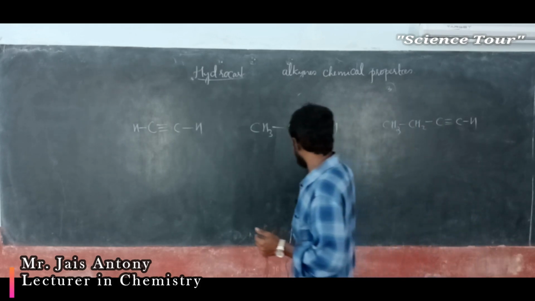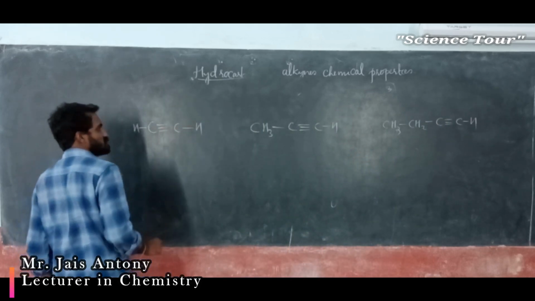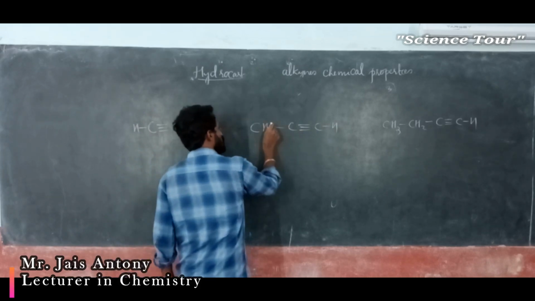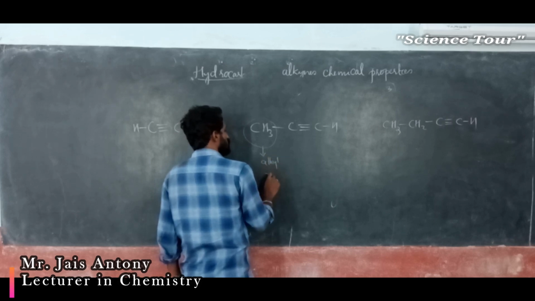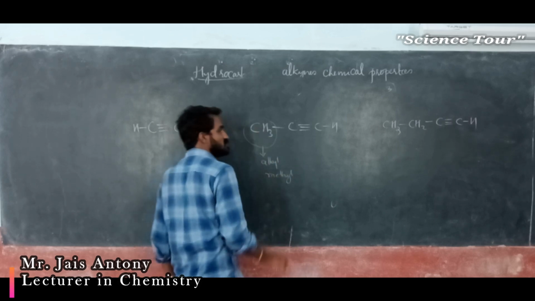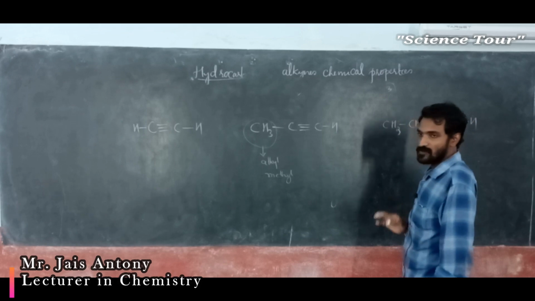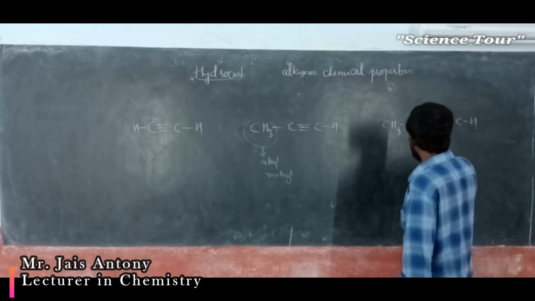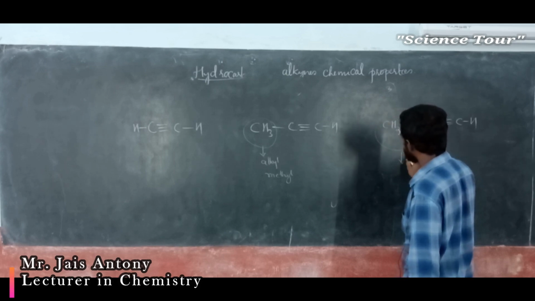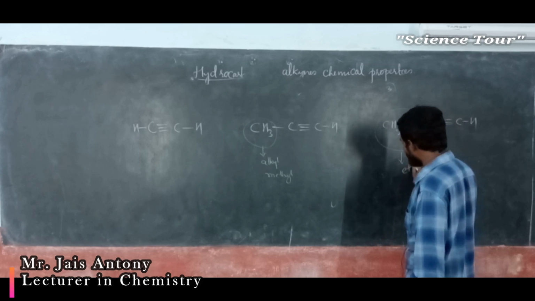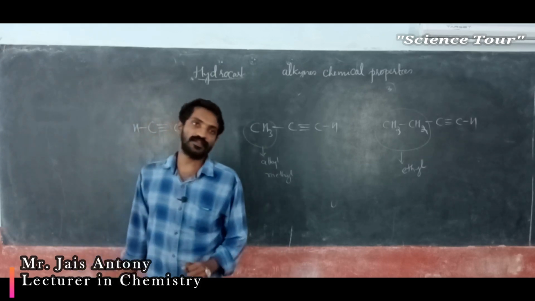So here a triple bond is there, here a triple bond is there, but what difference can you see, my dear students? Here two terminal hydrogens are there, here one terminal hydrogen, but one of the hydrogens is replaced by an alkyl group. This is a methyl group. CH3 means methyl group. Here one of the hydrogens is replaced by another alkyl group. CH3CH2 means which group, my dear students? Ethyl group. So this is a normal alkyne, and this is ethyl.